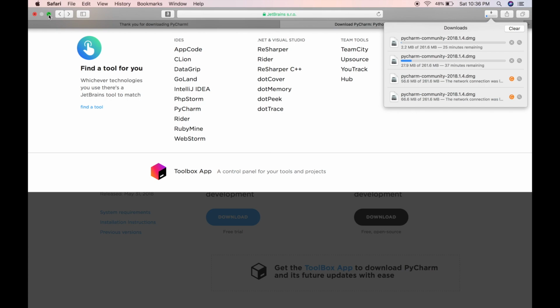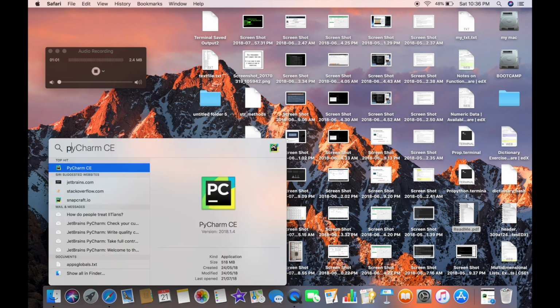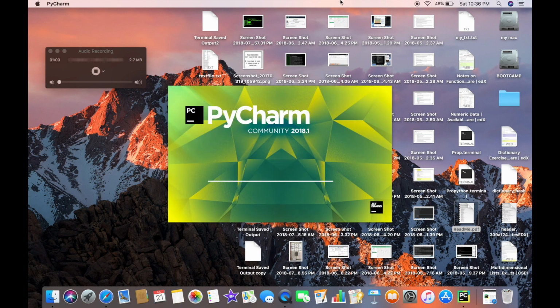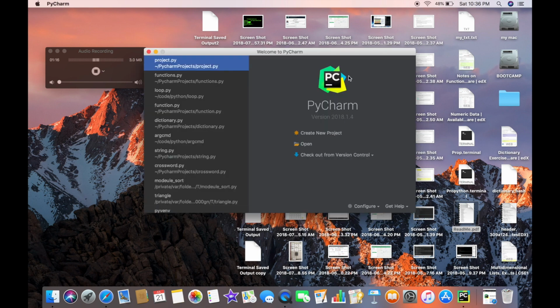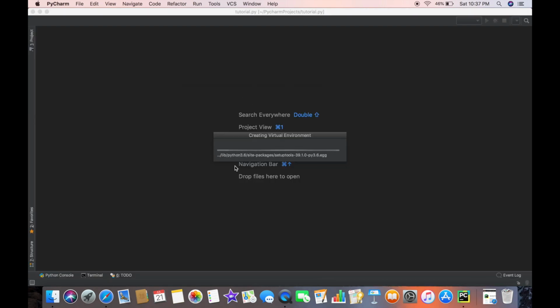Since I have already downloaded it, so let's move to our PyCharm IDE. Now here we go, PyCharm CE. Now here it opens. Now to create a new project, click on new project option, create new project. Here you can name your project, maybe tutorial.py. py is the extension for saving the Python project or the Python program. And here we go, it's creating virtual environment.